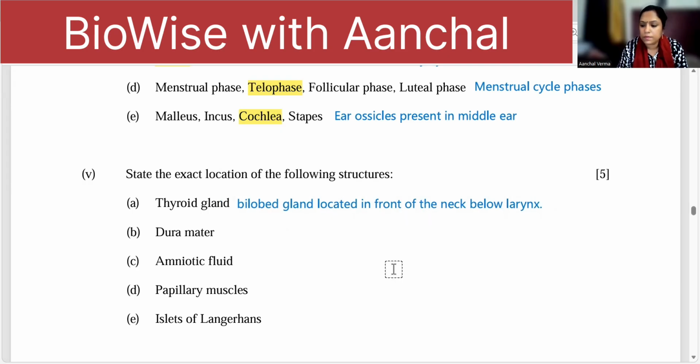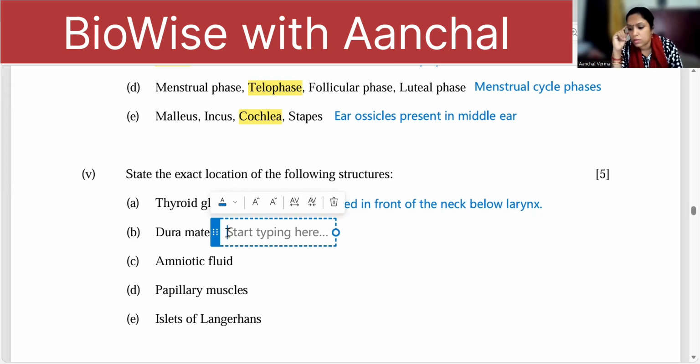Next one, location of dura mater. So what is the location of dura mater? It is a meninges, right? One of the outermost meninges.